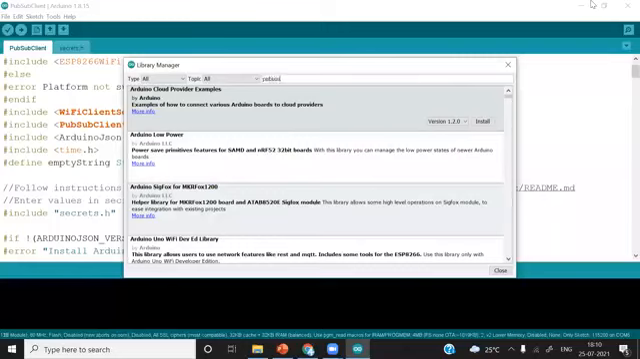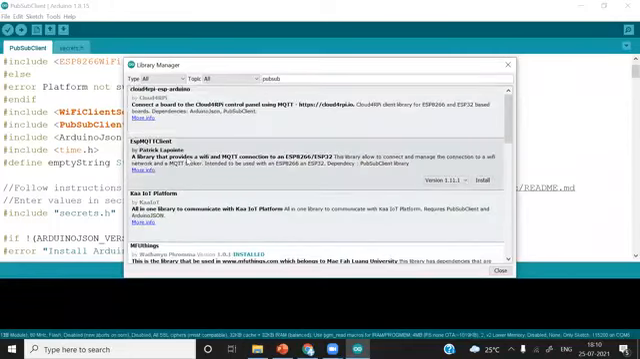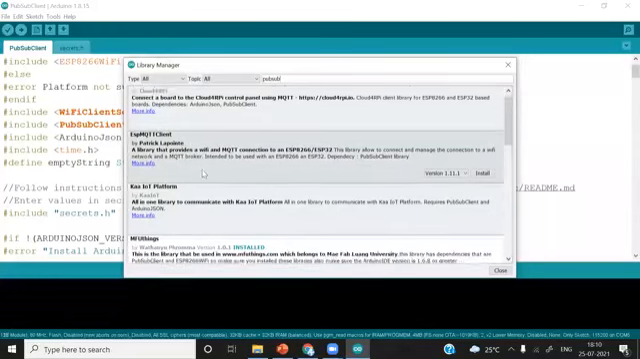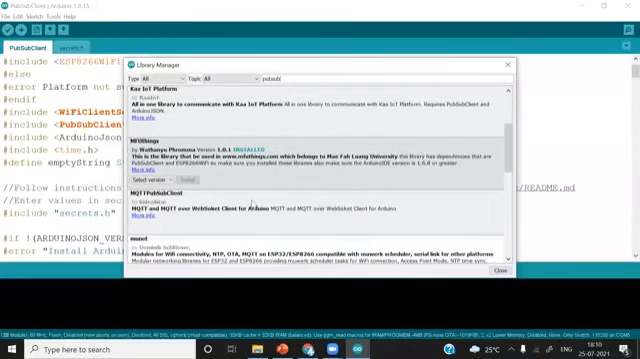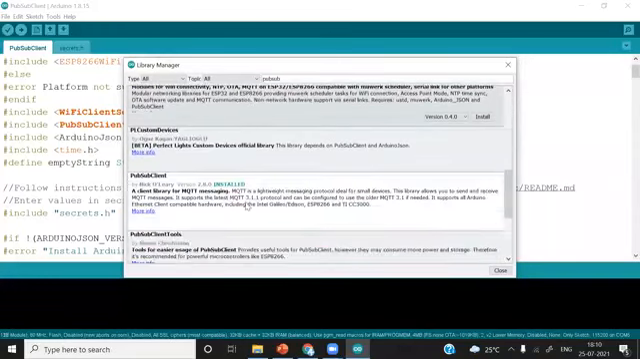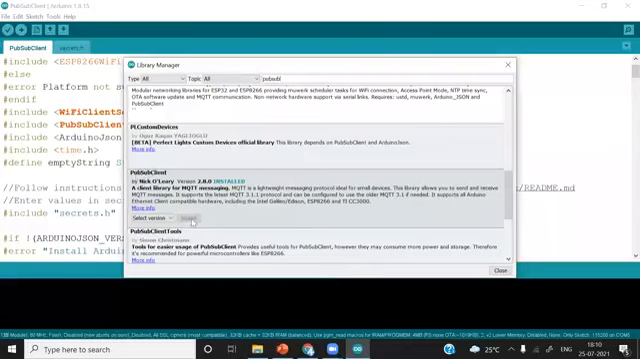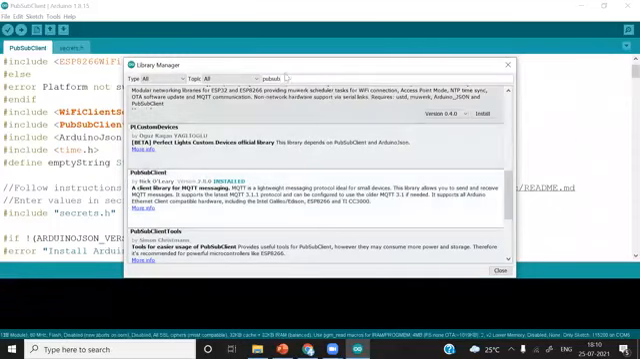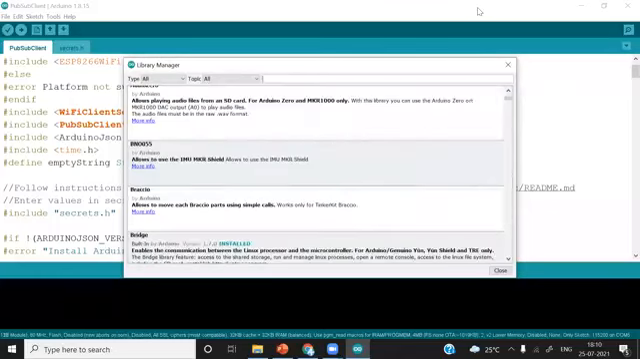Here you can see the list available. Scroll down and find this library, PubSubClient by Nick. Just install this library. I have already installed it. You can see here, PubSubClient by Nick. Install this library.